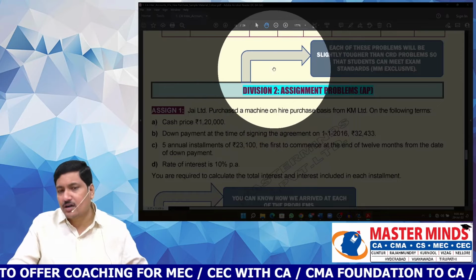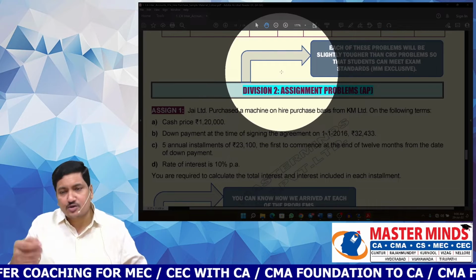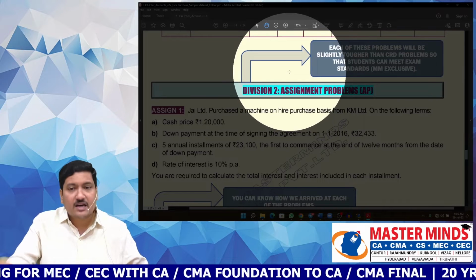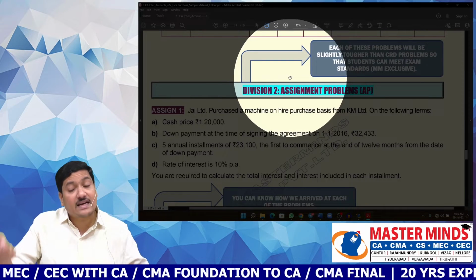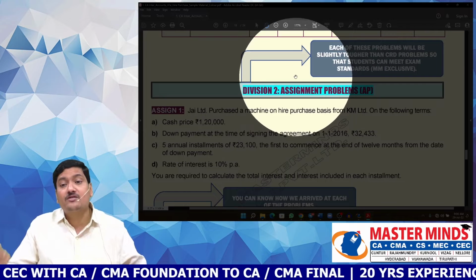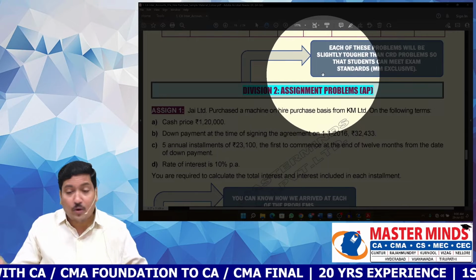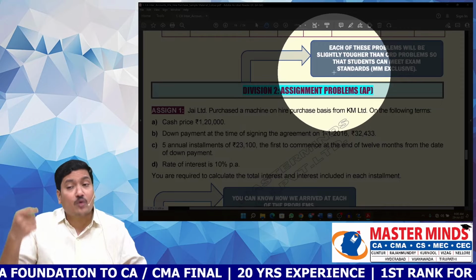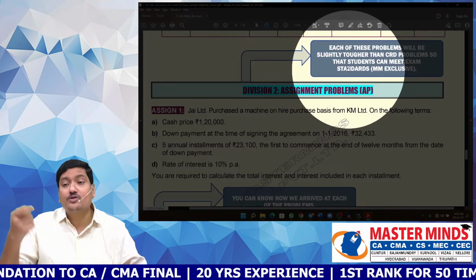Another best part of our material is, let us assume there are 7 classroom discussion problems in this chapter. Correspondingly, there will be 7 assignment problems which students need to solve on their own. Why, sir? What is the significance? Remember, my dear students, even if you solve 1000 problems, you are going to get a new problem in the